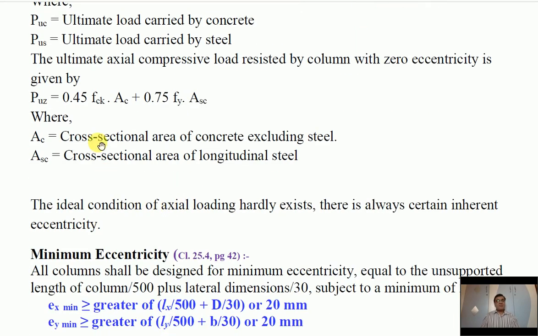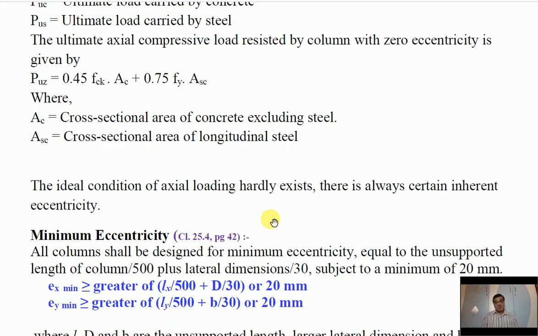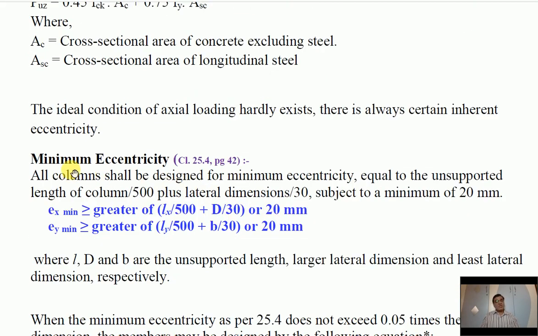Now, these two factors 0.45 and 0.75 are to be used only when the column is with zero eccentricity. But the problem is the ideal condition of axial loading hardly exists and there is always certain accidental eccentricity. Then what to do? According to IS code, we have to consider the clause of minimum eccentricity, that is clause 25.4. All the columns shall be designed for minimum eccentricity equal to the unsupported length of column divided by 500 plus lateral dimension divided by 30, subject to a minimum of 20 mm.